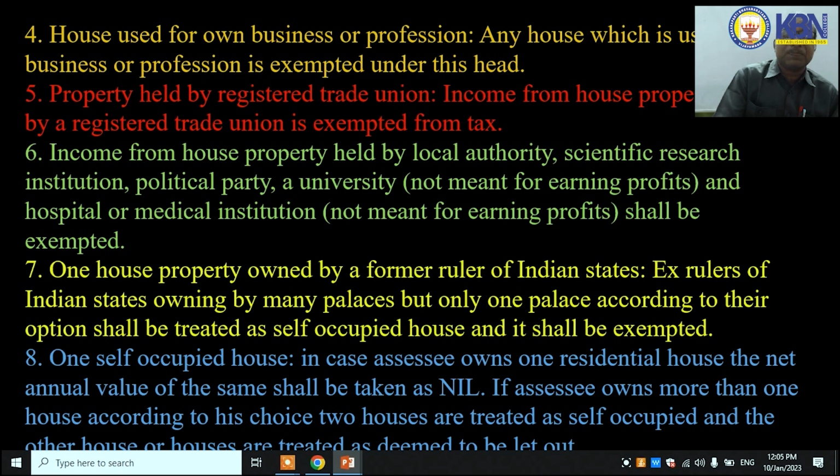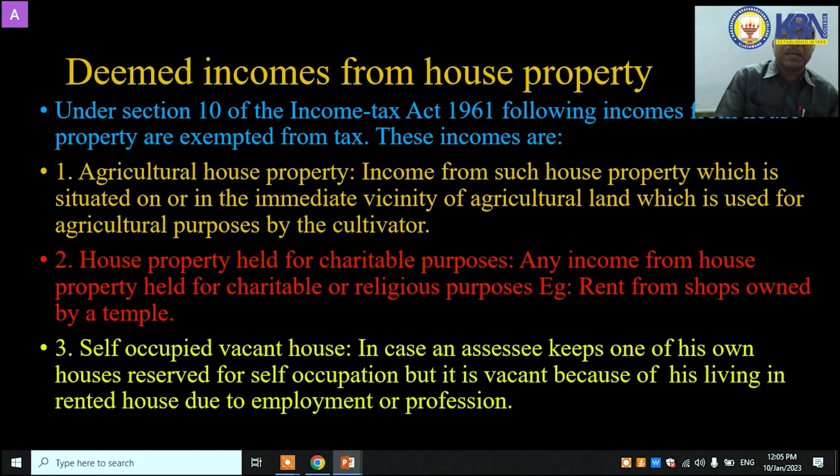Next one is exempted income and deemed income from house property. Under section 10 of the Income Tax Act 1961, the following incomes